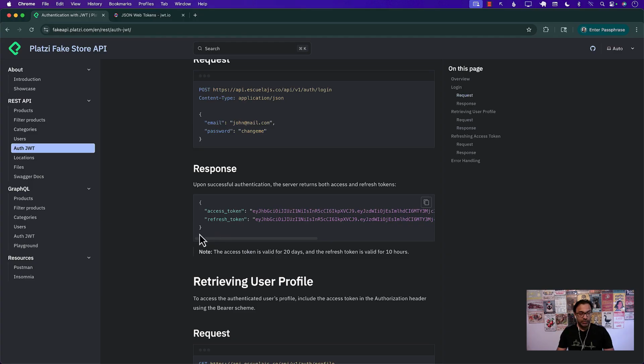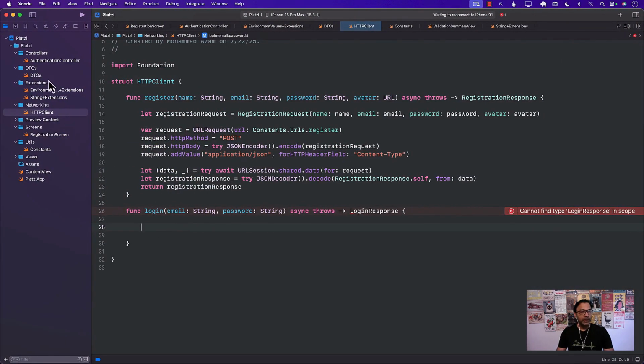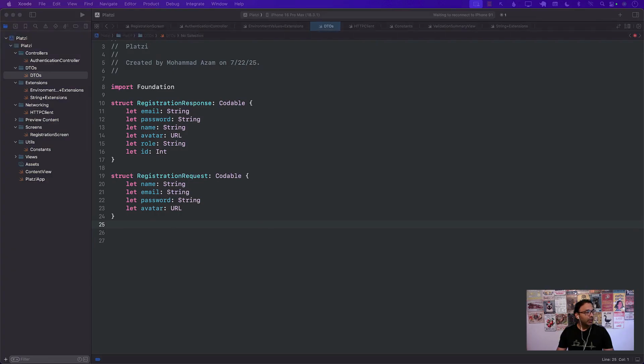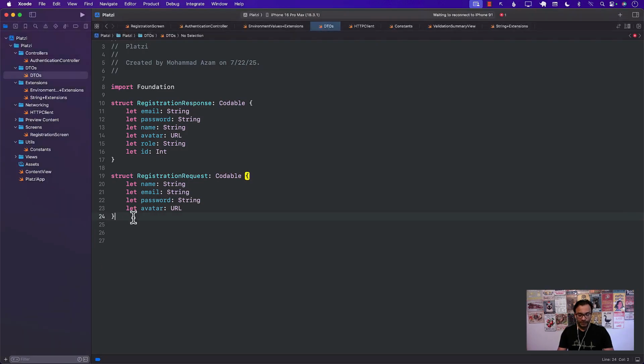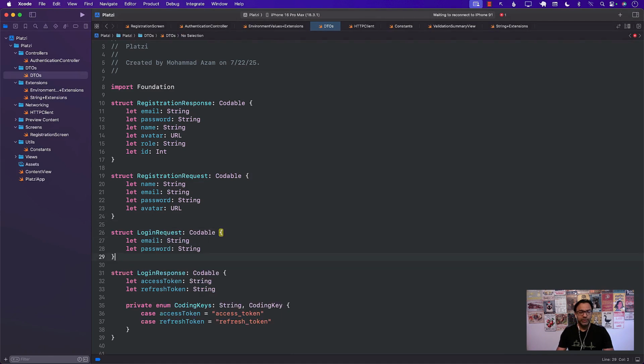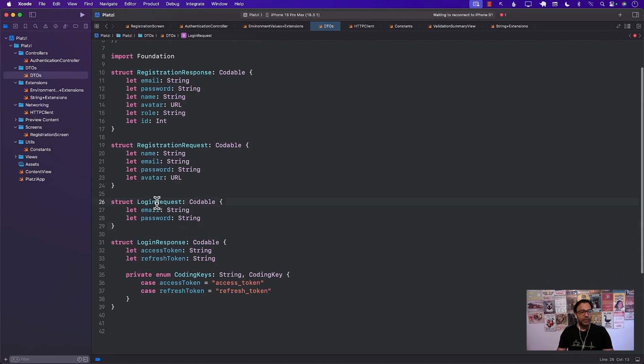As we mentioned before, the server is going to be returning the access token and the refresh token. So let's go back and check out our DTO. You can see that we don't really have the login response, but don't worry, I can just quickly add that. And you can also create login requests if you want to. All right, so let me go ahead and create that also. Although for login requests, you can also use a dictionary, but we can just create login request also.